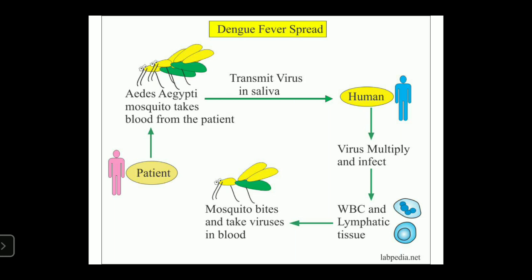So this causes decreasing the production of blood platelets, and also causes breaking of bones feeling to the patients. This is the transmission of dengue virus from one person to another person.